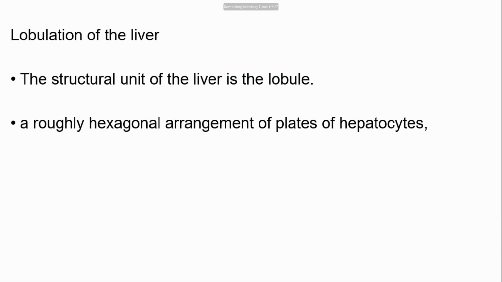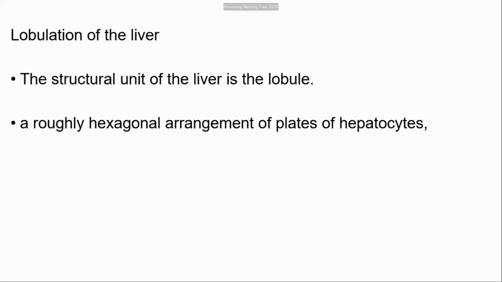The hepatocyte plates make a roughly hexagonal structure, formed by the capsule invading the parenchyma of the liver. First, the superior part is covered by peritoneum. Just below the peritoneum, it is covered by a connective tissue layer known as Glisson's capsule. That capsule invades the parenchyma and divides the liver into different lobules.